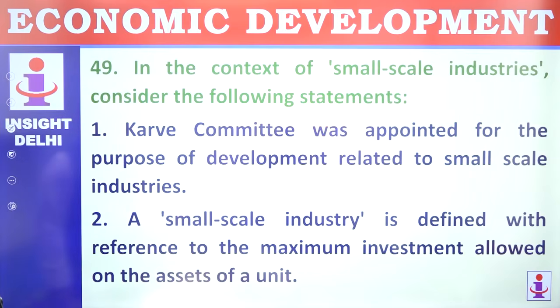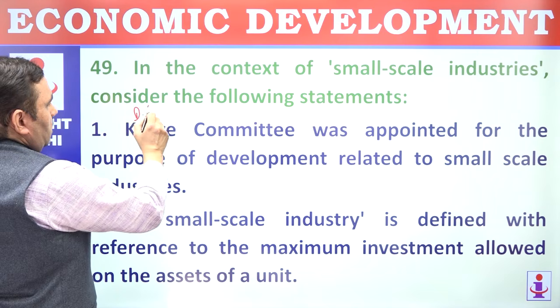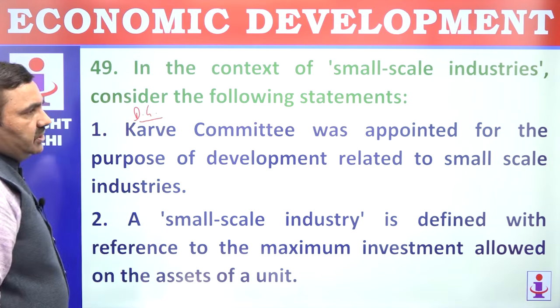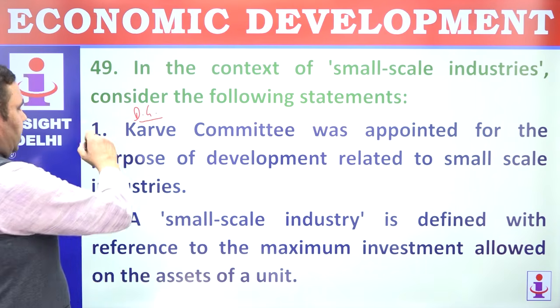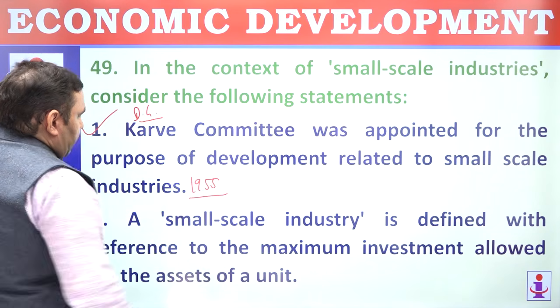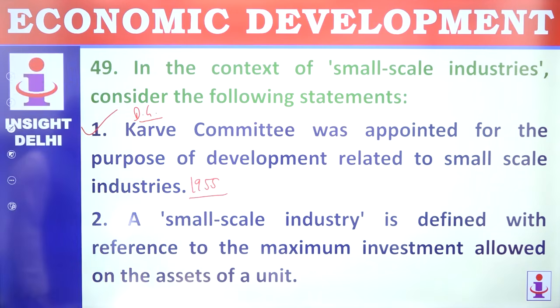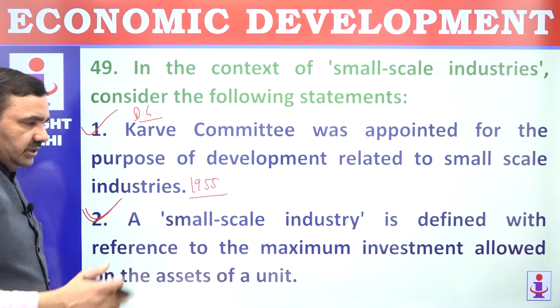49. In the context of small-scale industries, consider following statements. Karve Committee, Dattareya Gopal Karve, D.G. Karve Committee was appointed for the purposes of development related to small-scale industries. Of course, this is in early years of Indian independence, 1955, by Government of India. A small-scale industry is defined with reference to the maximum investment allowed. That's correct. This investment limit varies from year to year.